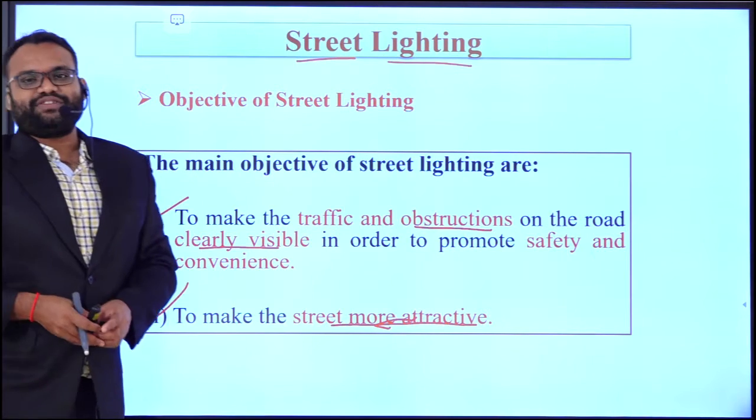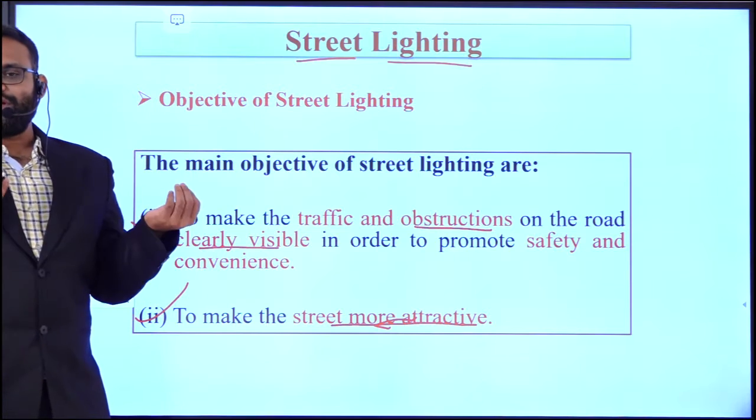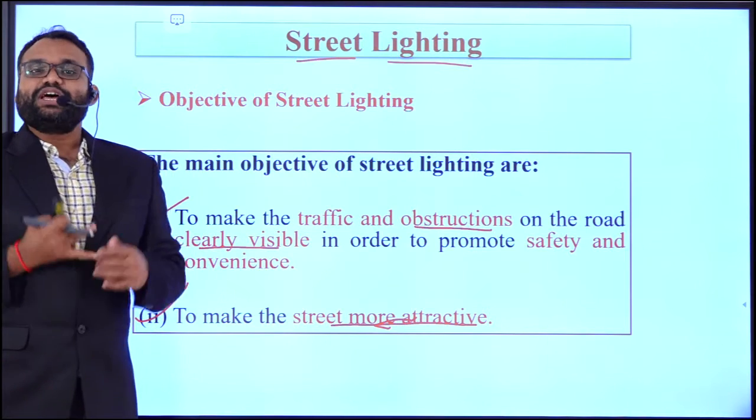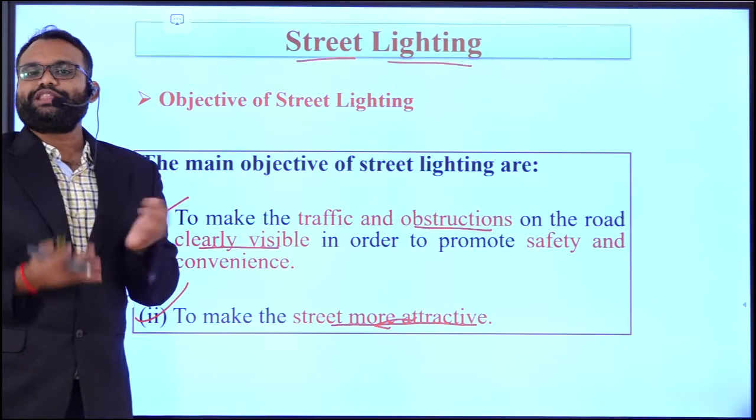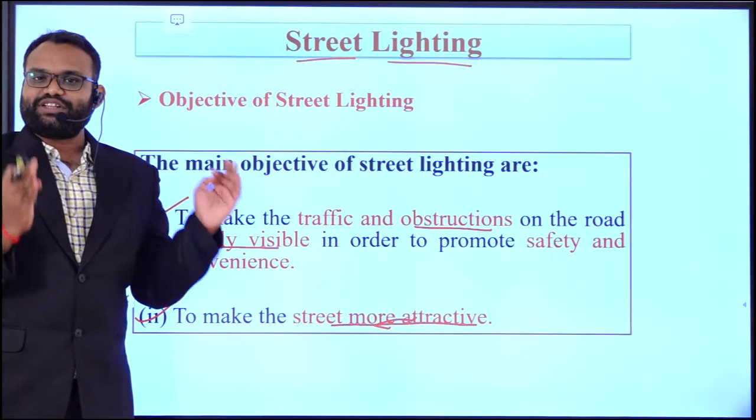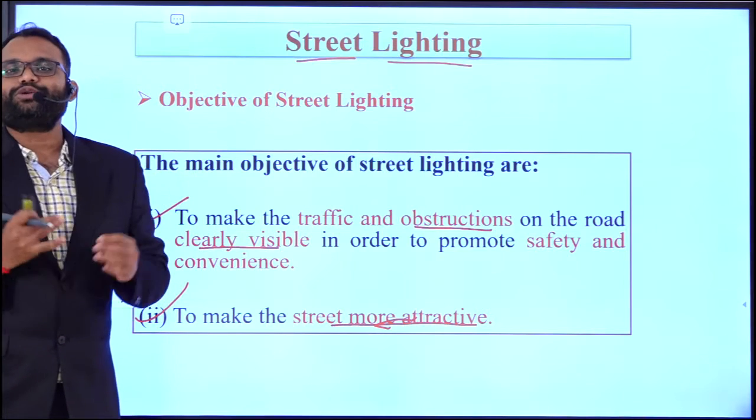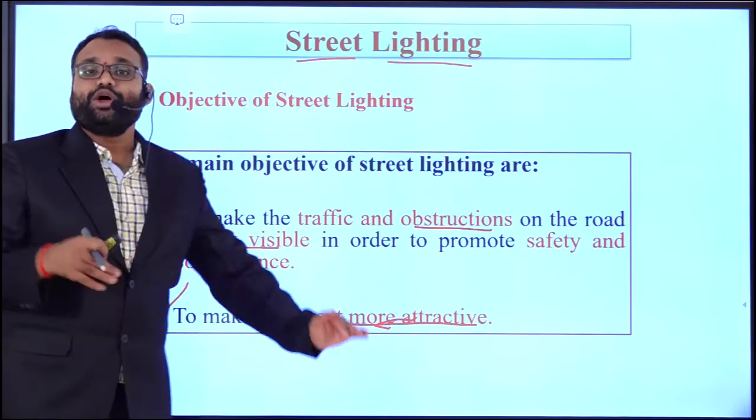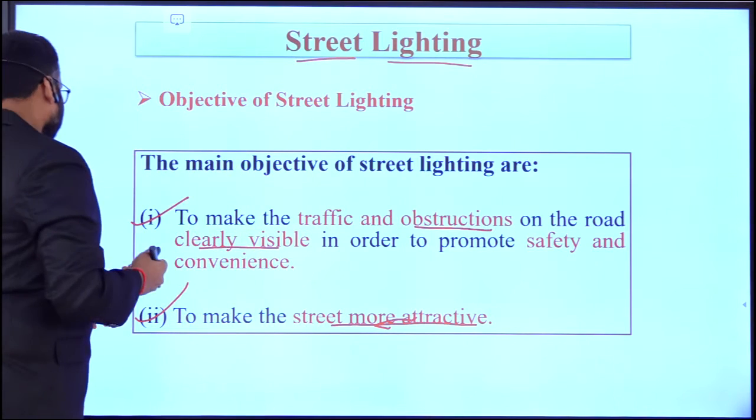The first objective is that the traffic and obstacles on the road should be clearly visible for the rider, for the smooth safety of his journey on the road, to avoid accidents, and to create convenience for the riders traveling on the road. The next objective is to make the street more attractive.